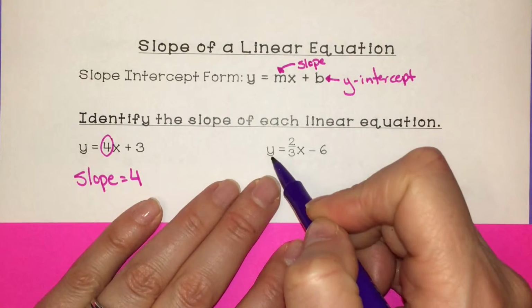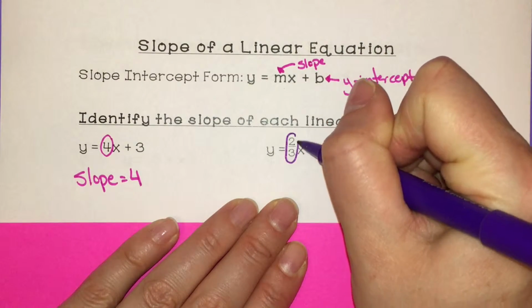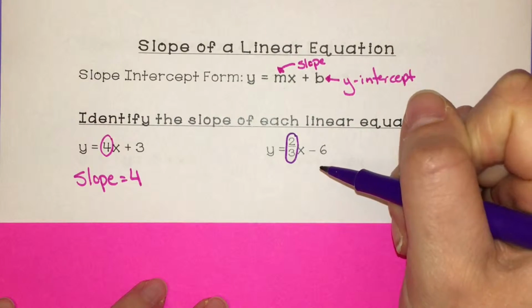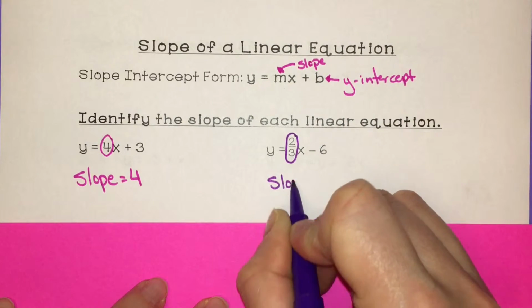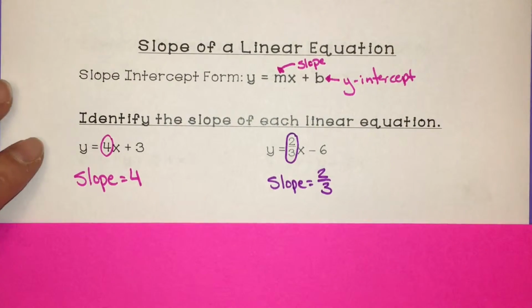Okay, this one, again, y is isolated on one side of the equal sign by itself. So 2/3 is the value multiplied by x. So our slope is 2/3. The minus 6 would be your y-intercept.